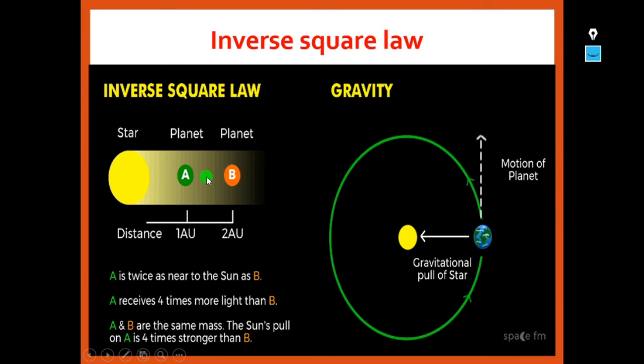A and B have the same mass, but the sun's pull on A is 4 times stronger than on B because A is much nearer to the sun, and A receives 4 times more light than B, because of the inverse square law.